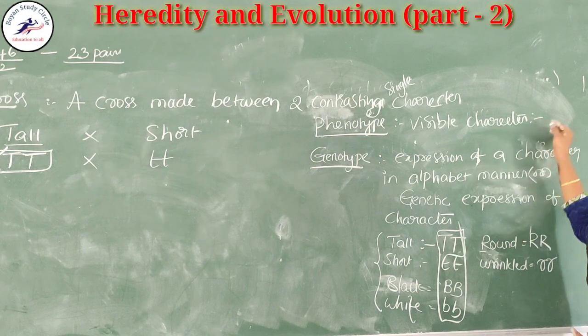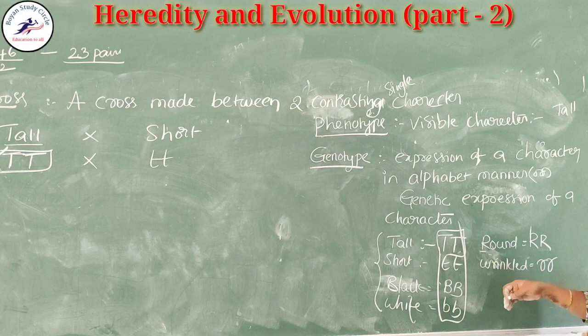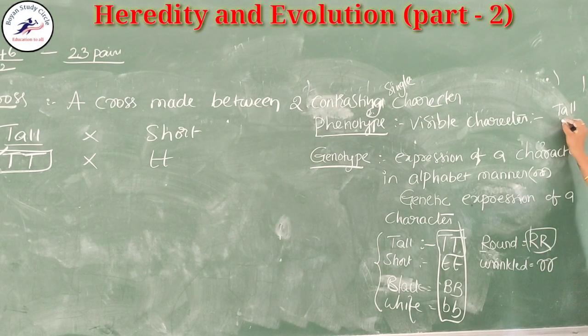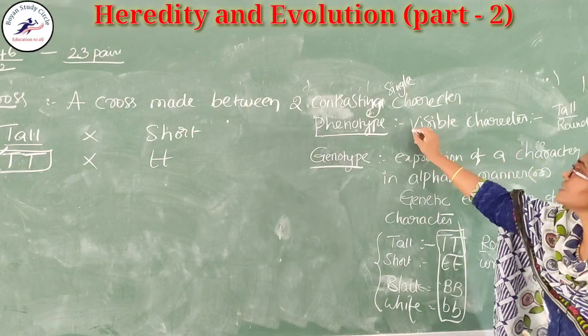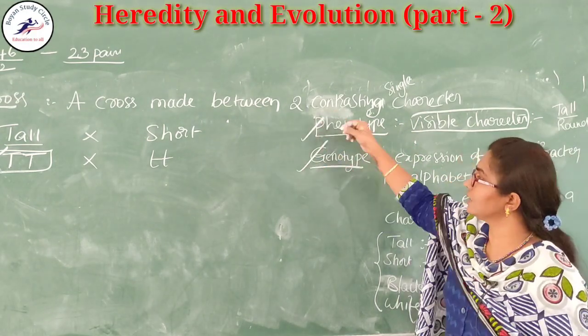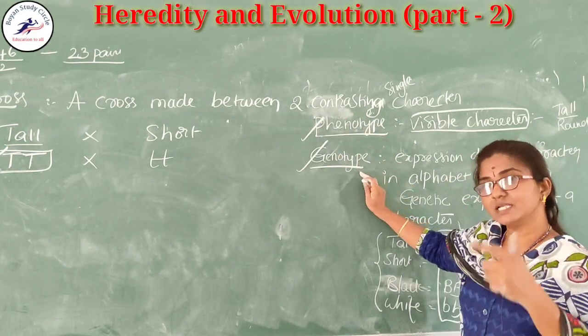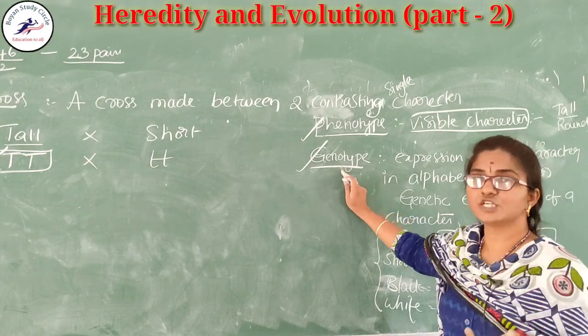If the capital T is present, which character is exhibited outside? If TT is present, he looks tall. If his genes have the capital R, he has a round face. So tall character, round character, all these are seen outside, external characters. Visible characters are called the phenotype, and this phenotype is present within our body in a genetic expression mode, that is called the genotype.